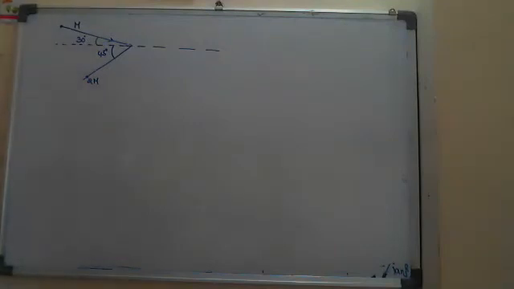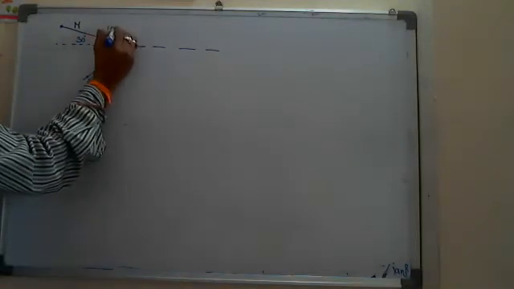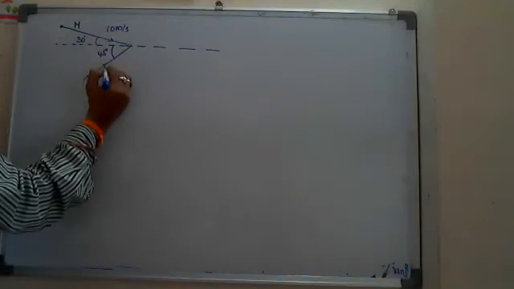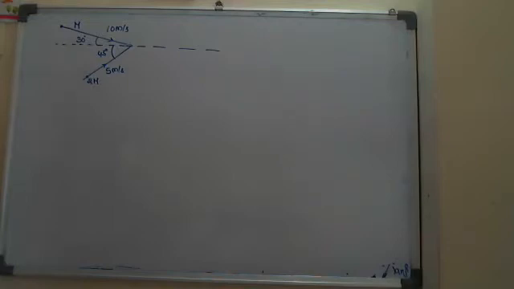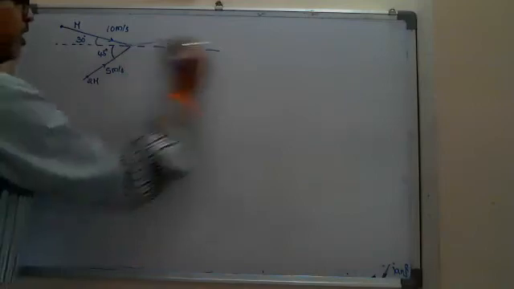Means both are not moving in the same direction, so it is not a one-dimensional collision. And their velocities, you take them as 10 meters per second and here 5 meters per second, some values.